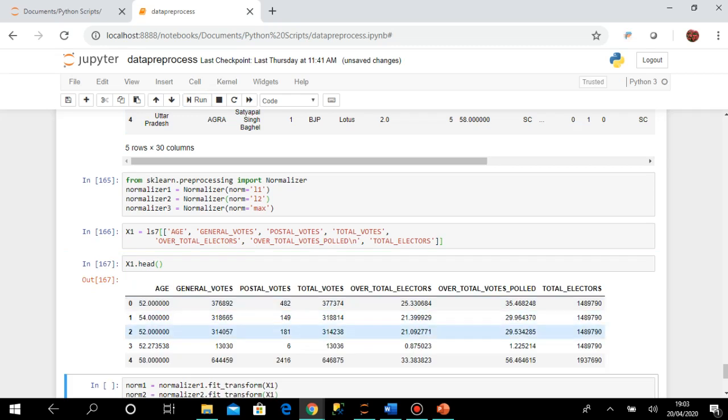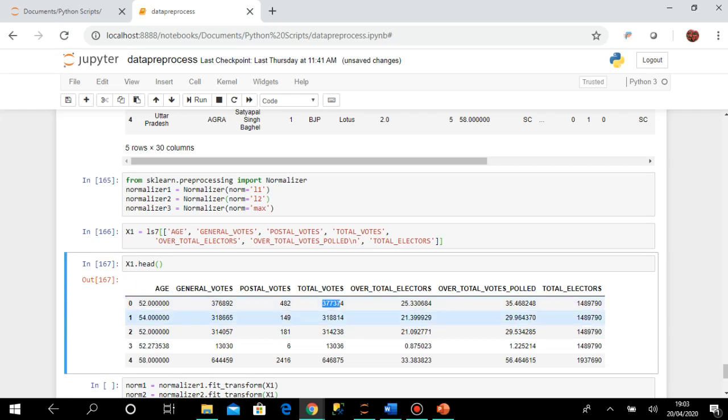So this is the data that is present currently. Here is how normalization helps. These are numeric data, but they are totally different in range. Suppose total votes may be in lakhs, while total electors here is only a small decimal number less than 100.